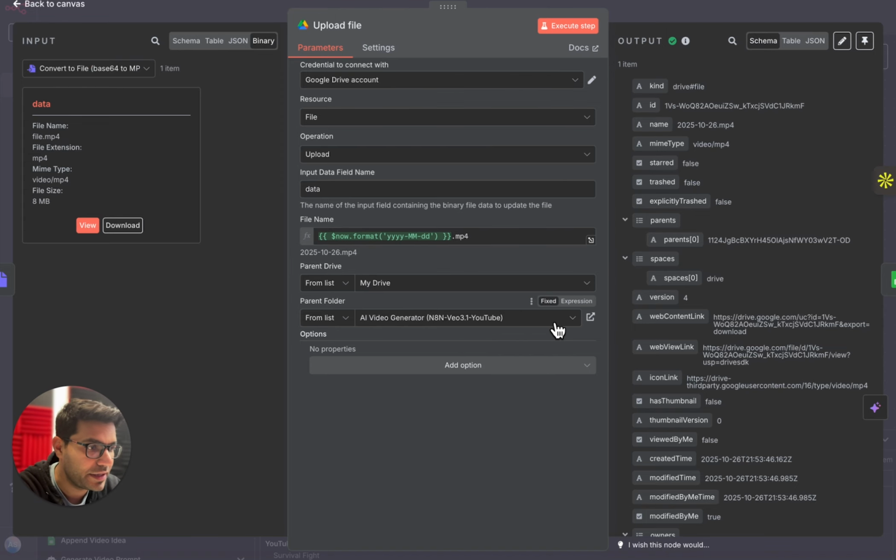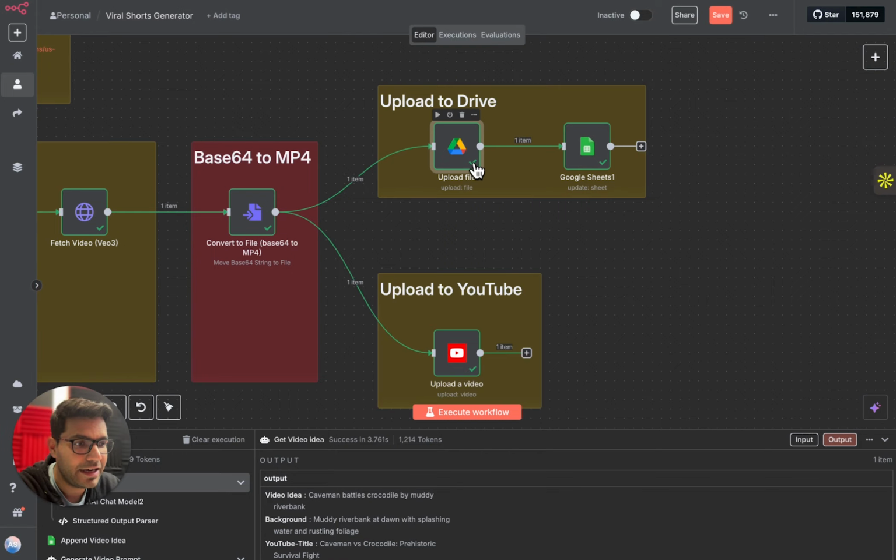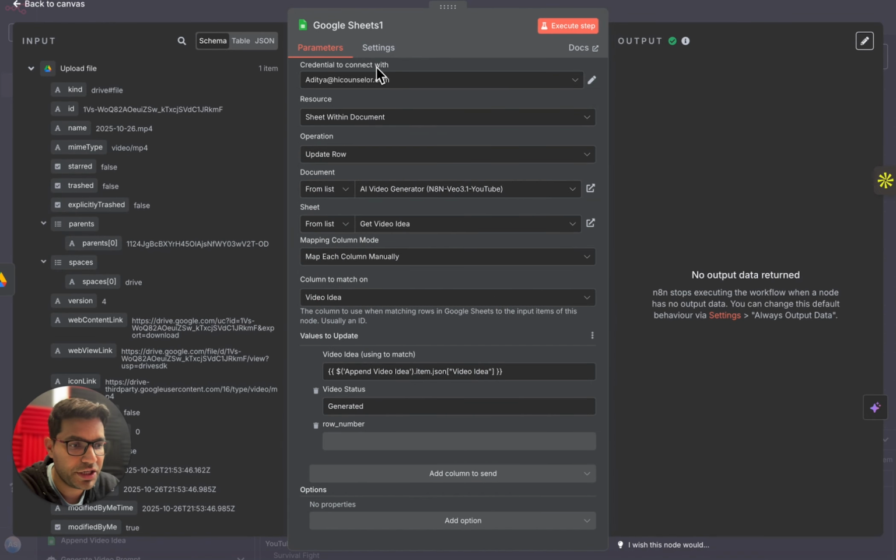Once this has been successfully integrated and the video is uploaded, you'll see a green tick over here. Once the video is uploaded, we are also going to update the sheet. So simply add a Google Sheet over here. Select your Google Sheet that you created.